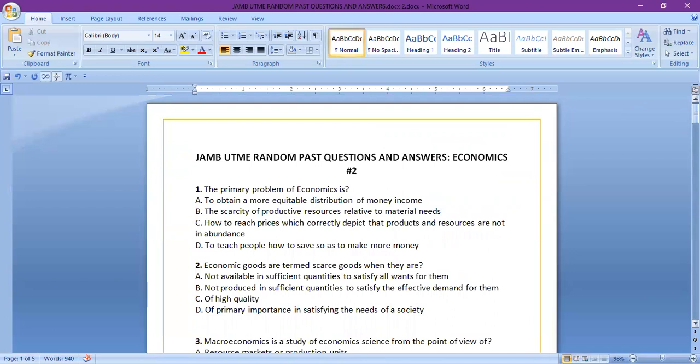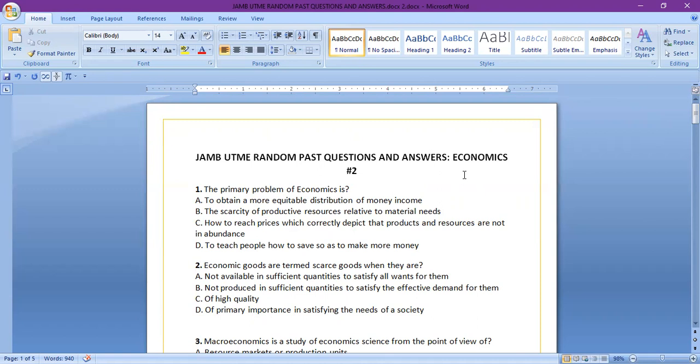The first question: the problem of economics is A, to obtain a more equitable distribution of money income. B, the scarcity of productive resources relative to material needs. C, how to reach price which correctly depicts that products and resources are not in abundance.